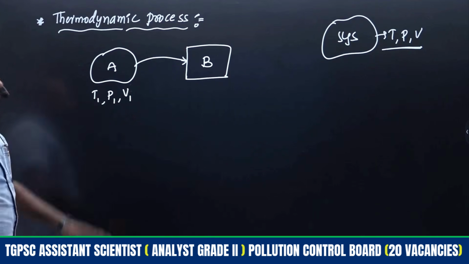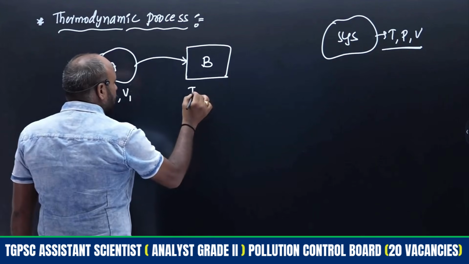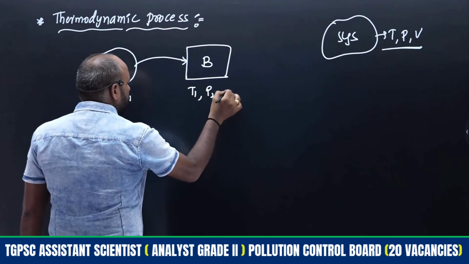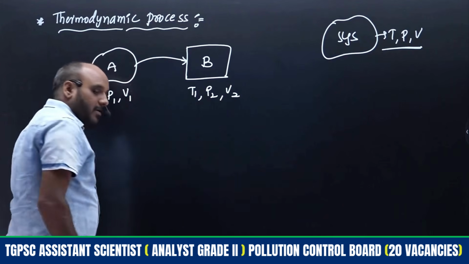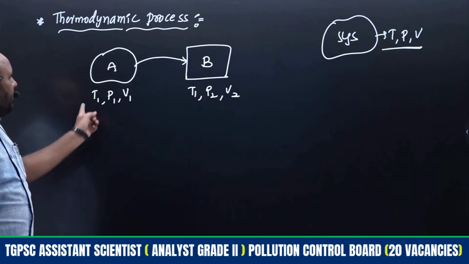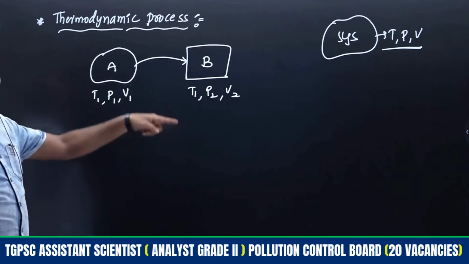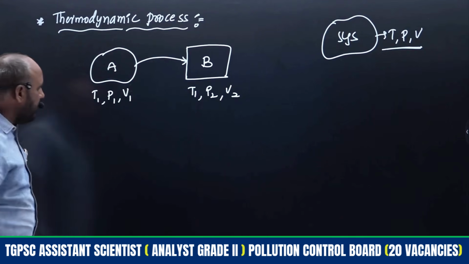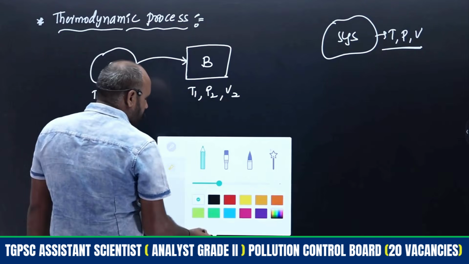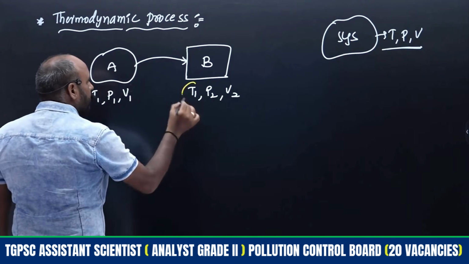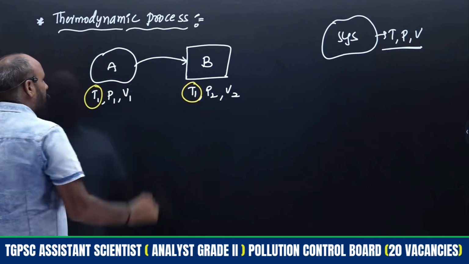These parameters are going to change, to temperature T1, pressure P2, and volume V2. Which property will be the same? Temperature remains the same throughout the conversion of system A to system B, right? So here temperature is constant only.